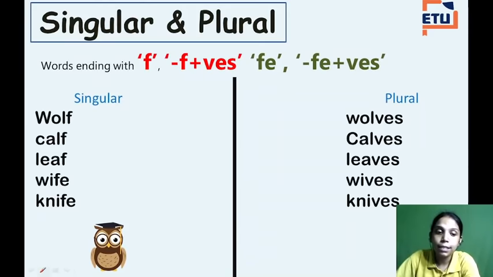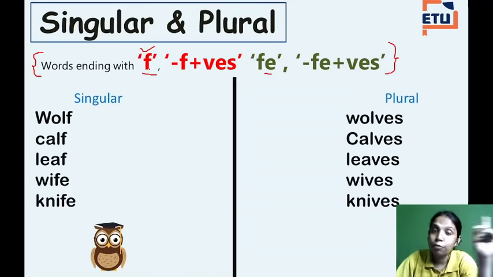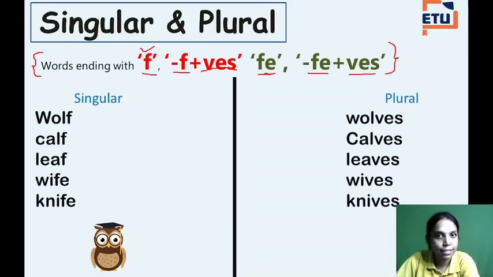Next, see, there are some words that end with the letter f and fe. Remember, I am always telling you to learn this part. You can write it down so that you can remember it. If there is a word that ends with the letter f, like we did in y, we just have to remove that f and add ves. Same, if there is a word that ends with the letters fe, we just have to remove that fe and add ves. Now let us see some examples.